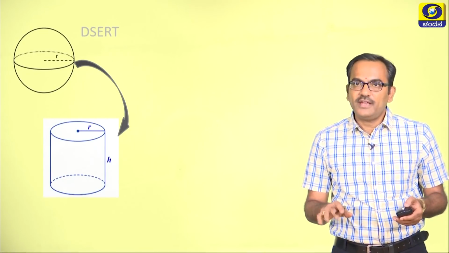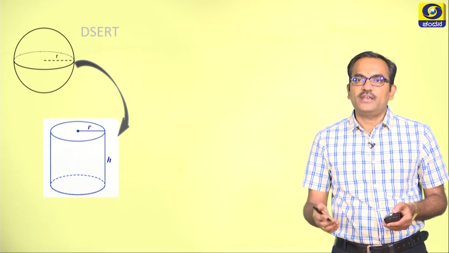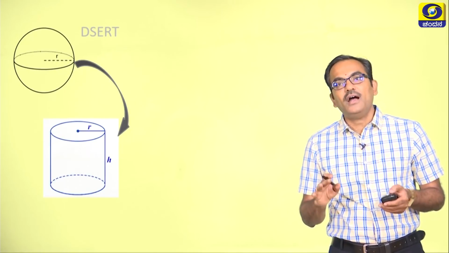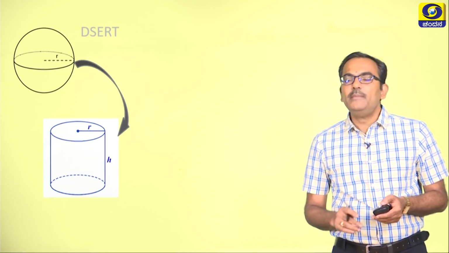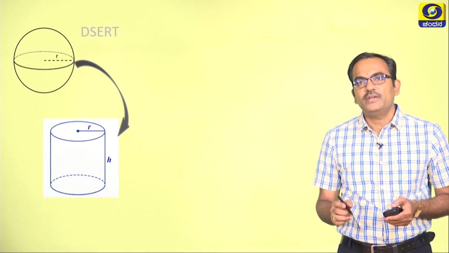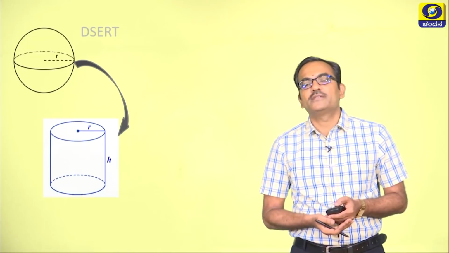Yes, surface area changes, total surface area or the curved surface area changes, radius changes, height may change, but ultimately what remains constant in both the cases? It is the volume that remains constant.